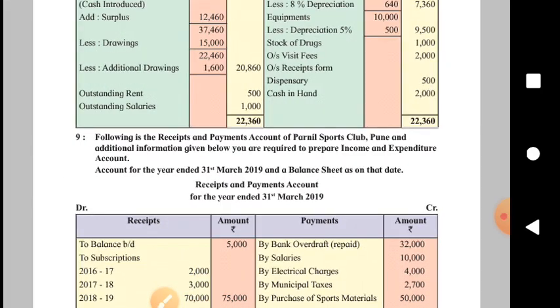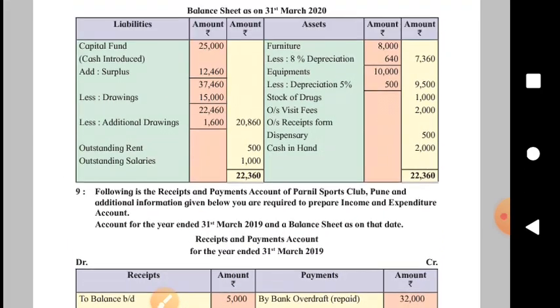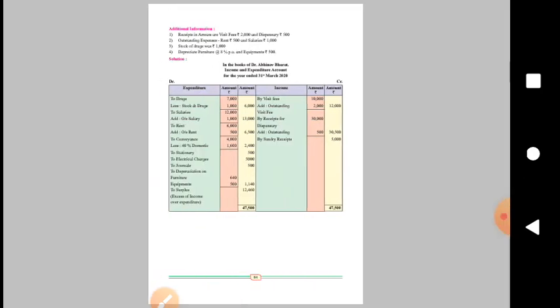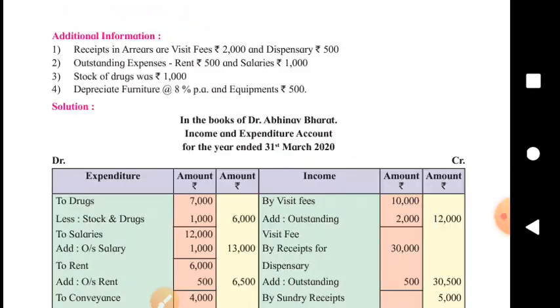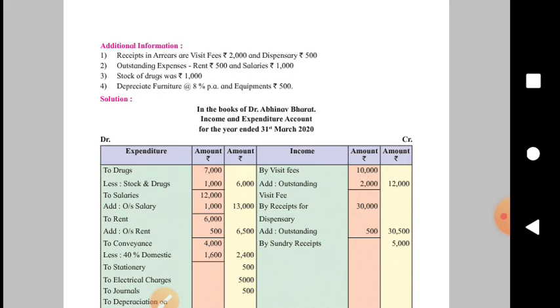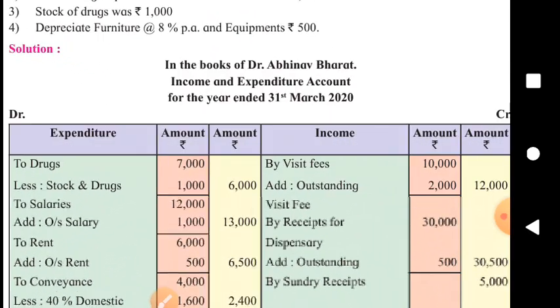Now the second information is about outstanding expenses, rent 500 and salaries 1000. You know how to deal with outstanding expenses. I am not going to repeat it. Simply add rupees 500 to the rent and rupees 1000 to the salaries and show the total expense in the outer column. Here it is.